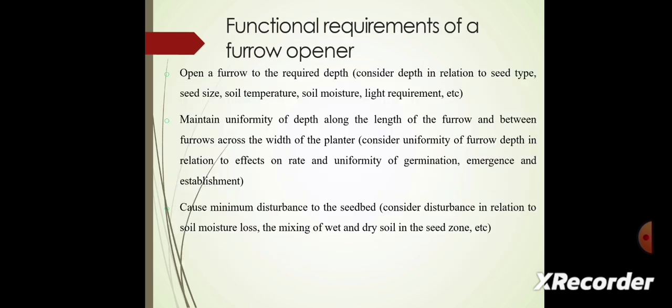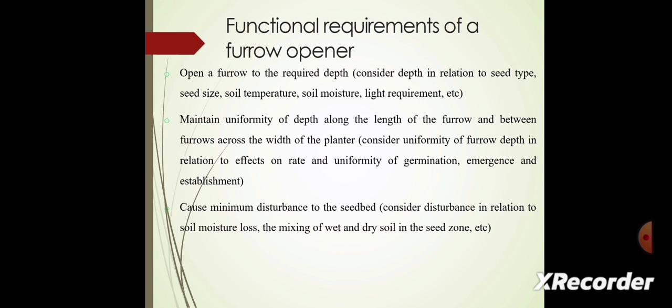Next, we see the functional requirements of the furrow openers. Open a furrow to the required depth. Consider depth in relation to the seed type, seed size, soil temperature, soil moisture, and the light requirement, etc. Then maintain uniformity of depth along the length of the furrows and between the furrows across the width of the planter. Next, it causes minimum disturbance to the seed bed.